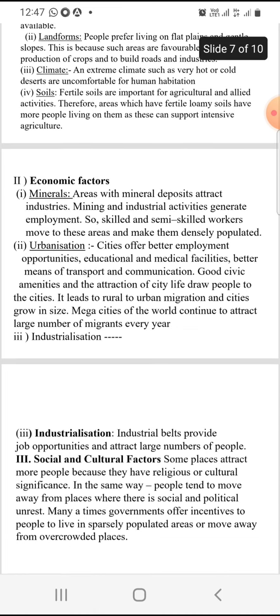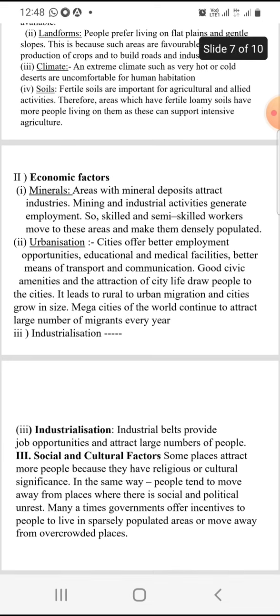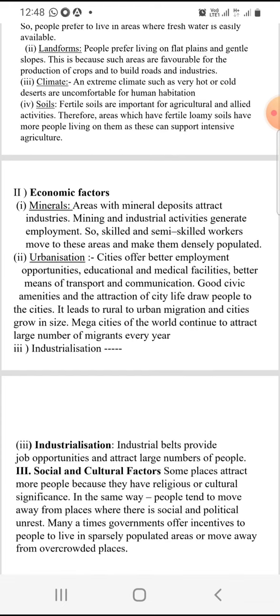They may get better employment opportunities, like worldwide urbanization. Urban areas act as a magnet which attracts people in the surrounding area, because urban areas have all infrastructural facilities, providing better education, better employment opportunities, better medical facilities, roads, transport and communication. That is why urban areas are attracting many people. The next one is industrialization. Industry also provides a large number of employment opportunities.